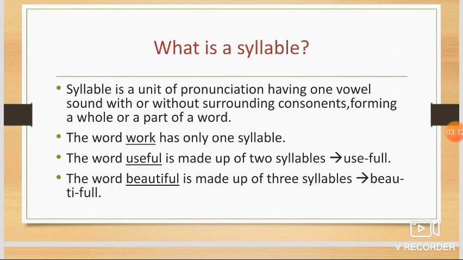A syllable is a unit of pronunciation having one vowel sound, with or without surrounding consonants, forming a whole or a part of a word. To understand it more clearly, listen to a few words given below. The word work has only one syllable. The word useful is made of two syllables, useful. The word beautiful is made up of three syllables, beautiful.